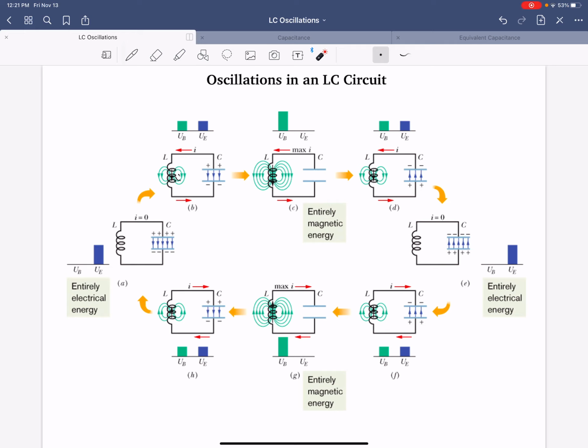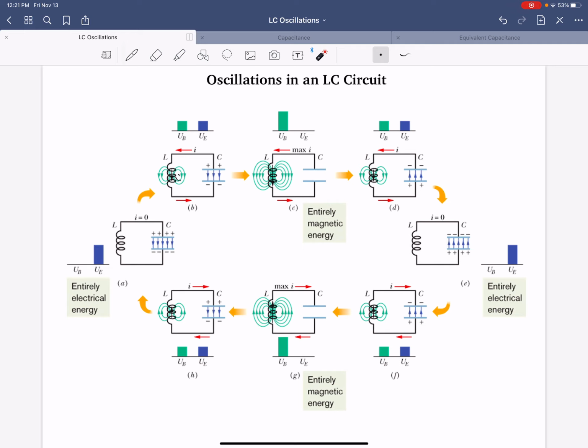Moving on to D, the current is still counterclockwise. But now notice that the bottom plate of that capacitor is now at, we'll say, a plus potential. Compared to pictures A and B, the potentials are flipped.